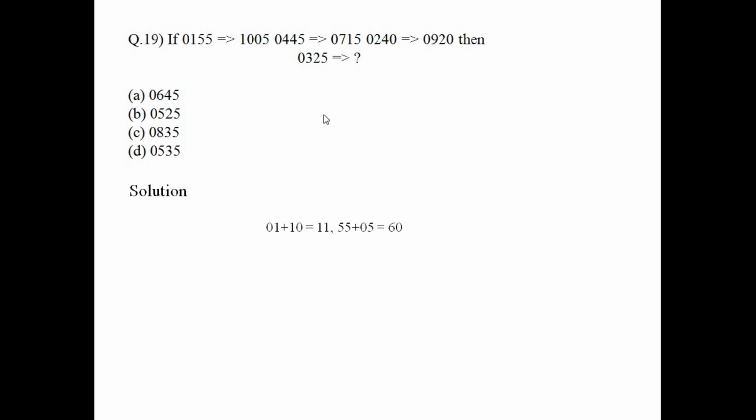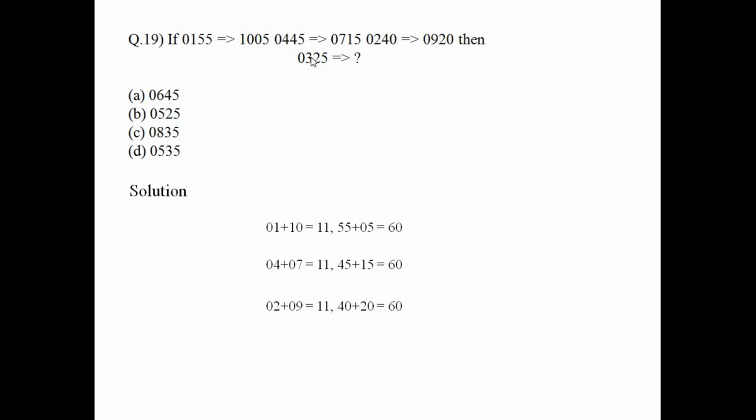Here also 04 and 07 make 11. Also, the last two digits 55 and 5 make 60. Here also 45 and 15 make 60. And the next, 0240 and 0920, also follow the same trend. 02 and 09 make 11, 40 and 20 make 60.